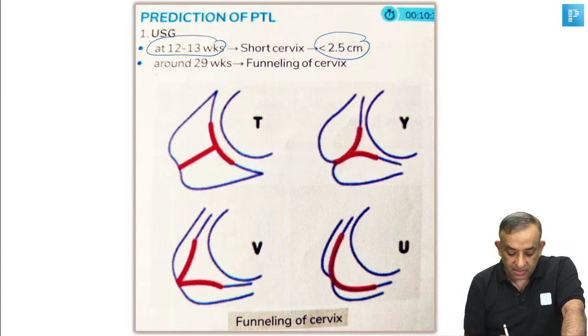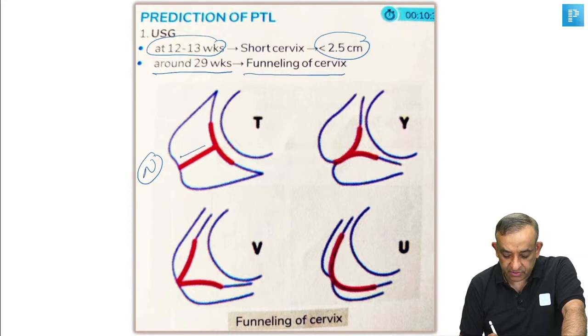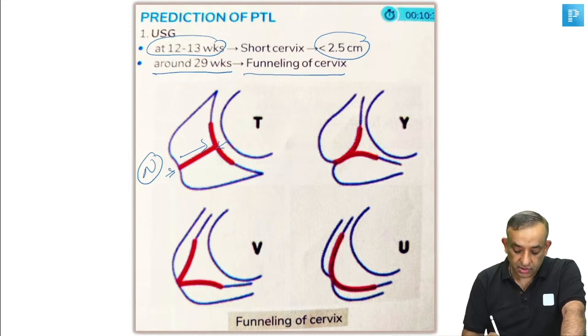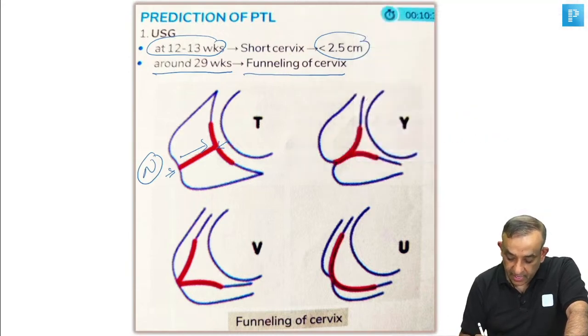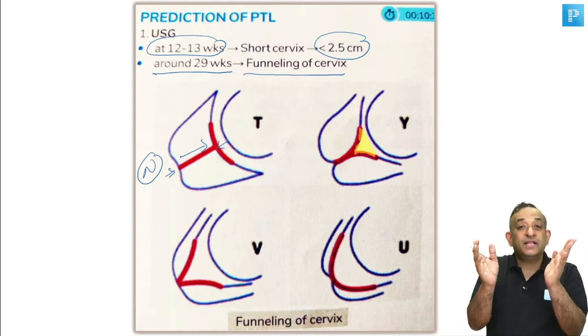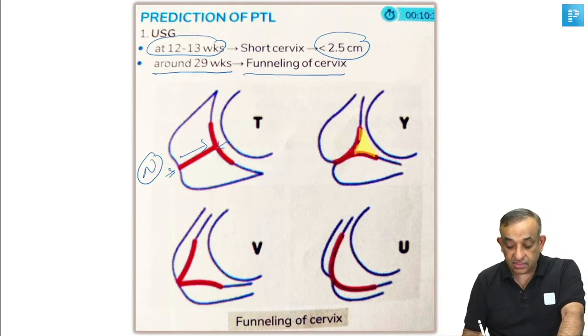And also another ultrasound at 29 weeks of gestation, if you see funneling of the cervix. This is a normal cervix. Can you see it's a T here? There's a T-shaped cervix. This is the external os and this is the internal os. Internal os is closed, so the cervix has a T-shaped canal. Now here you see, I'll try to shade it and show you this way. Here you see the cervix is getting a little bit of opening at the internal os and the membranes will start bulging into this cervix. So that is known as funneling.